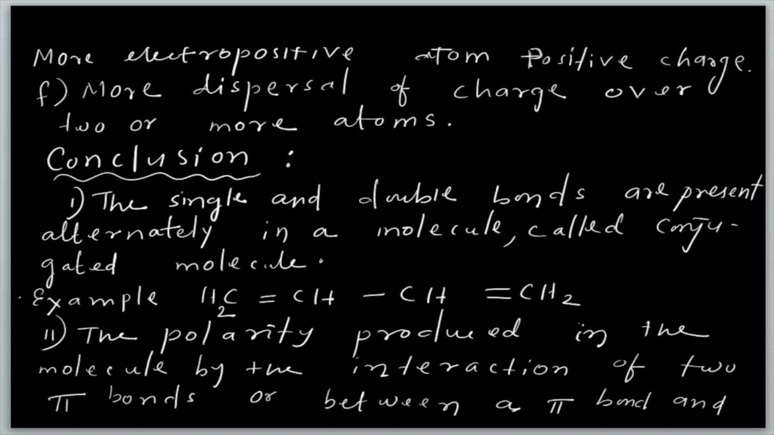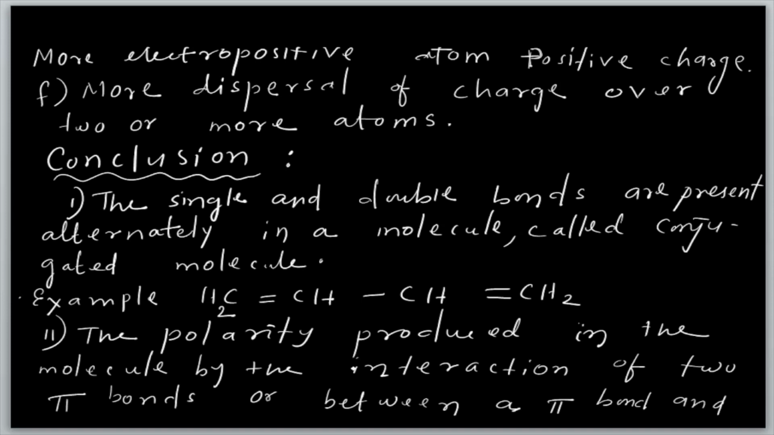The single and double bonds are present alternately in the molecule. Generally you can find alternating double and single bonds here, otherwise resonance is not possible in an aliphatic compound. Here you can find 1,3-butadiene. You can observe double bond, single bond, double bond, and it is an aliphatic compound. And here there is full possibility of resonance structures.